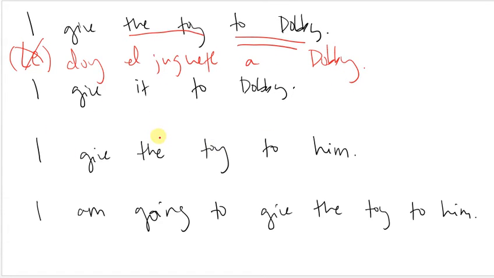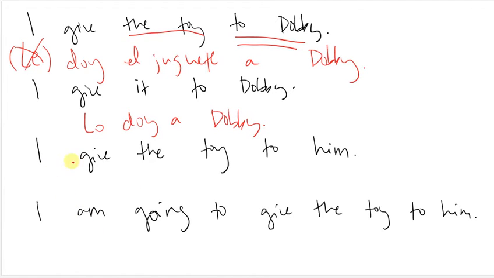Now, the whole reason that we use the pronouns is so that we aren't repetitive. So if I already know that I'm talking about the toy, if I say, I have a toy, who am I going to give the toy to? I'm going to give the toy to Davi. I don't want to repeat the toy a bunch, so I'm just going to say, I give it to Davi. So I want to replace the toy, el juguete, with a direct object pronoun because it's the direct object. And it's singular and masculine, so my direct object pronoun is going to be lo. And remember that your pronoun has to go before your conjugated verb. So I would say lo doy a Davi. I give it to him.